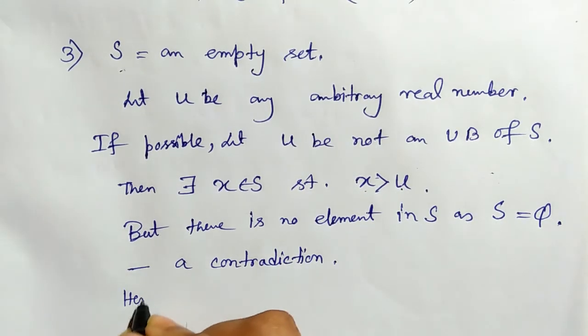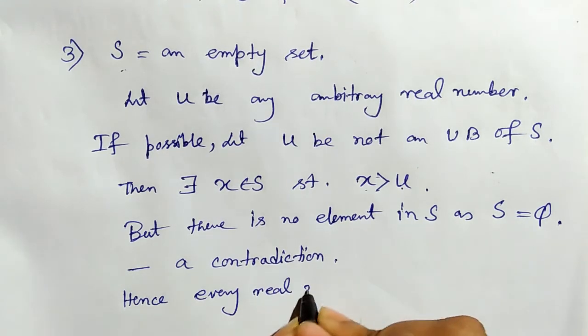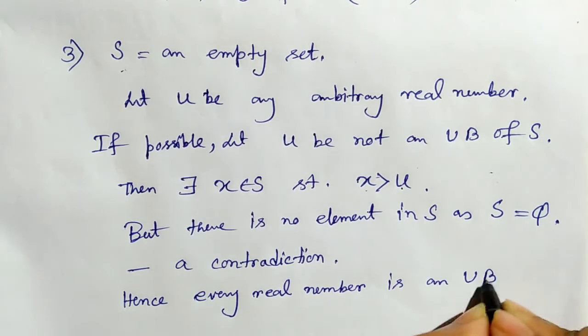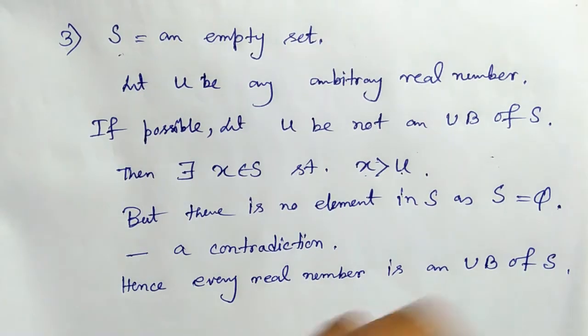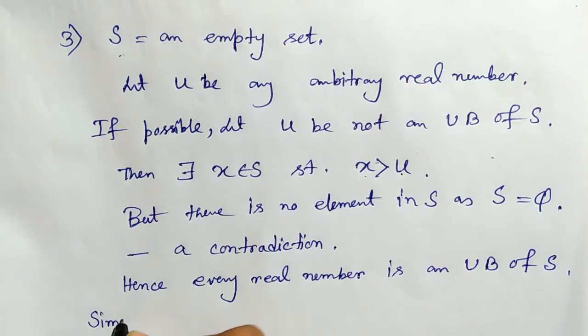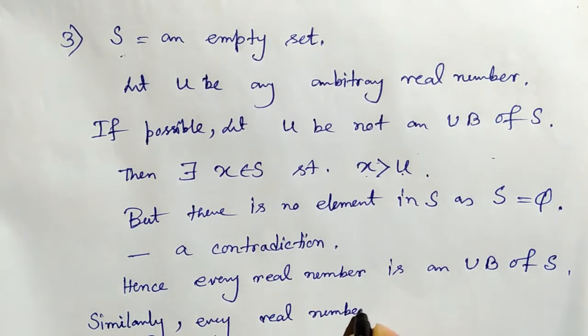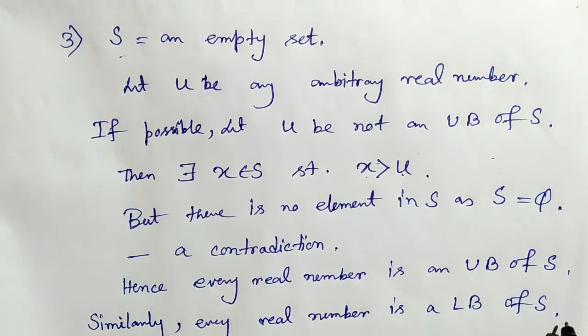Hence, every real number is an upper bound of the empty set S. Similarly, we can prove that every real number is a lower bound of S. Therefore, the empty set S has an upper bound and a lower bound.